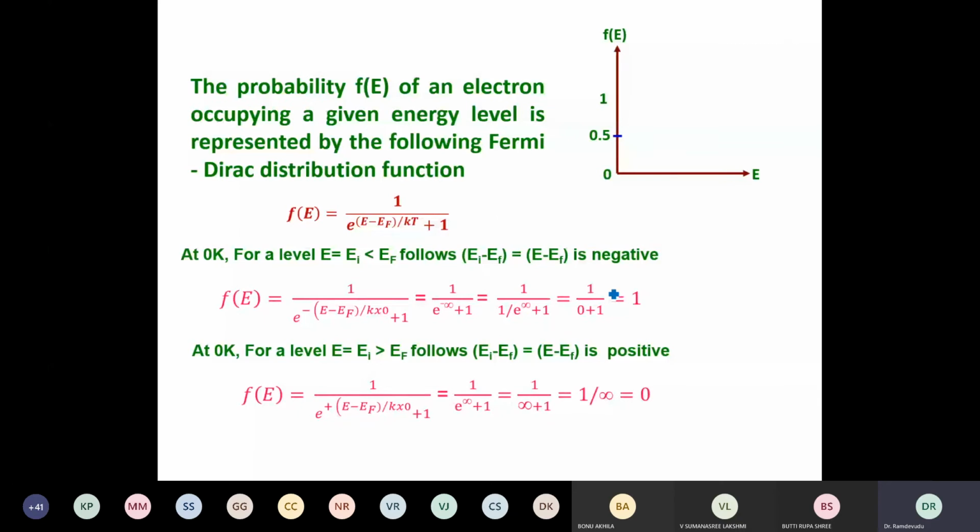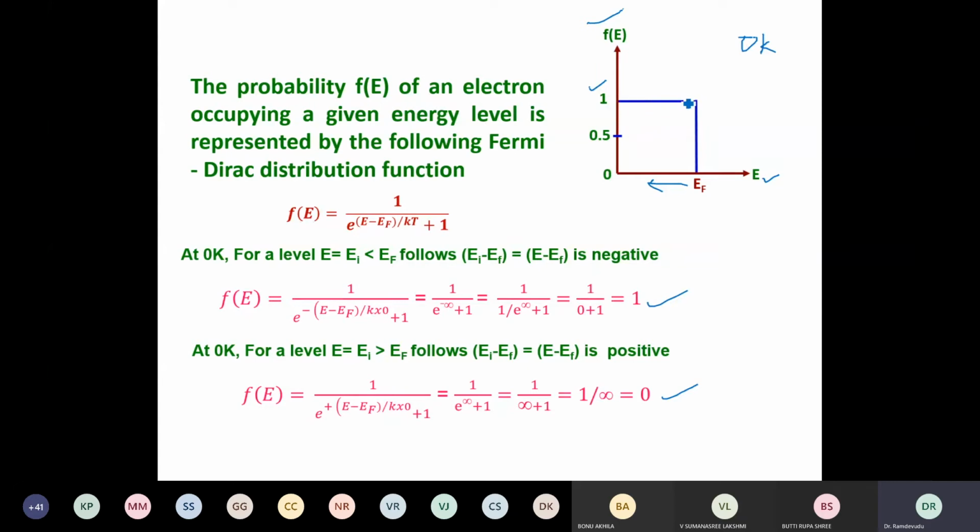Now, to see this condition, we have seen that f of E is 1 or f of E is 0. If you choose a level below EF, all the levels are filled and the probability is 1. That's why I'm taking the probability as 1 on this axis. There will be 50% chances also. And on this axis I'm taking E. Now if I say up to EF, the Fermi level at 0K, all the levels are filled. Below this, all the levels are filled.